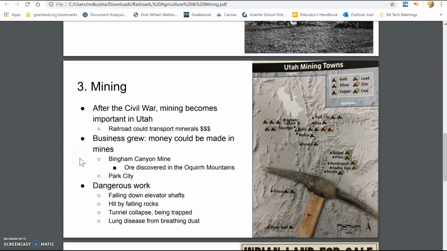It's not an easy job. It's quite dangerous. You're constantly worried about things like falling down elevator shafts, being hit by falling rocks, a tunnel collapse, being trapped, lung disease from the dust. The life of a miner was not very easy.